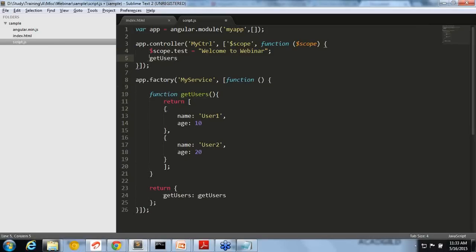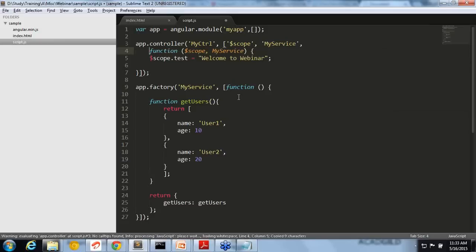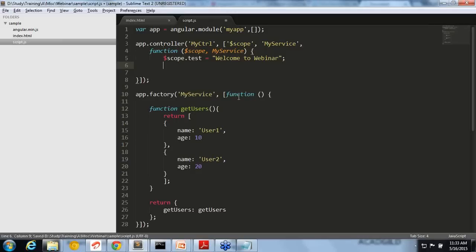The next benefit of Angular I was mentioning is dependency injection. How do you inject a dependency? That is one important feature, which makes it easy to unit test. Say I created a service and I can just inject it, using it by just giving the name. Angular will give the instance of that automatically for me. I don't have to do anything else. I can just use my service dot the function name directly.